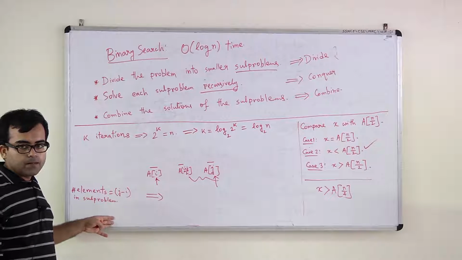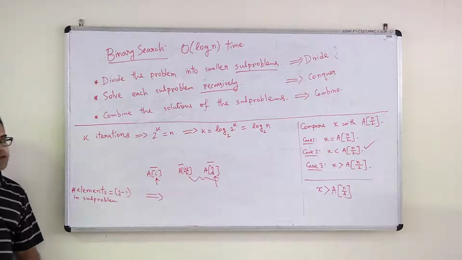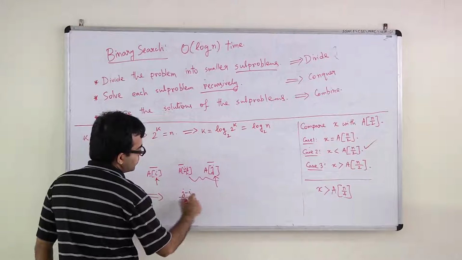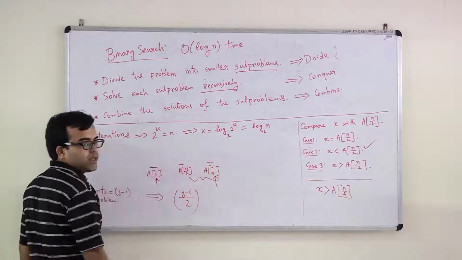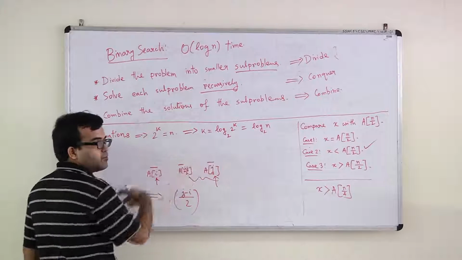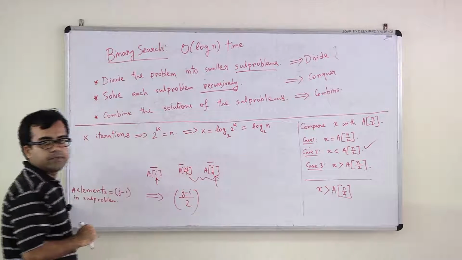Now in the next iteration, what will be the size of the subproblem? Half of this, right? So it's going to be (j minus i) by 2. Why? Because you just chose the middle element, and this splits the interval into two exactly equal halves. In the next iteration, you are just going to look at one of these halves.